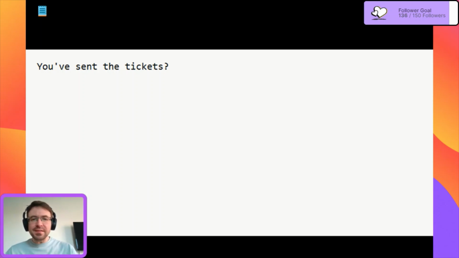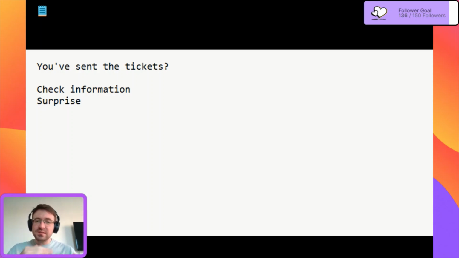Now, we use this when we want to check information, or if we want to show surprise at something. So if we say, you've sent the tickets, we want to check that you did this before, or you told us this and we are surprised that you've sent the tickets. So we can use the intonation to go up on normal sentences to make these kinds of questions.